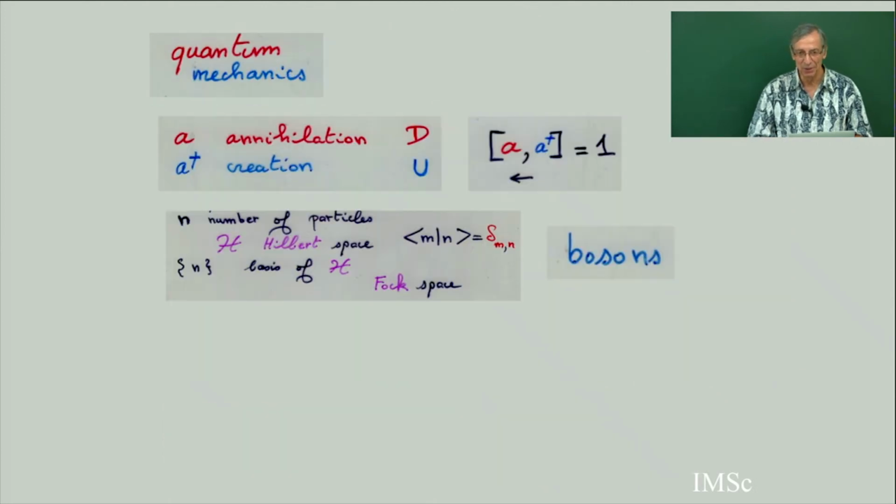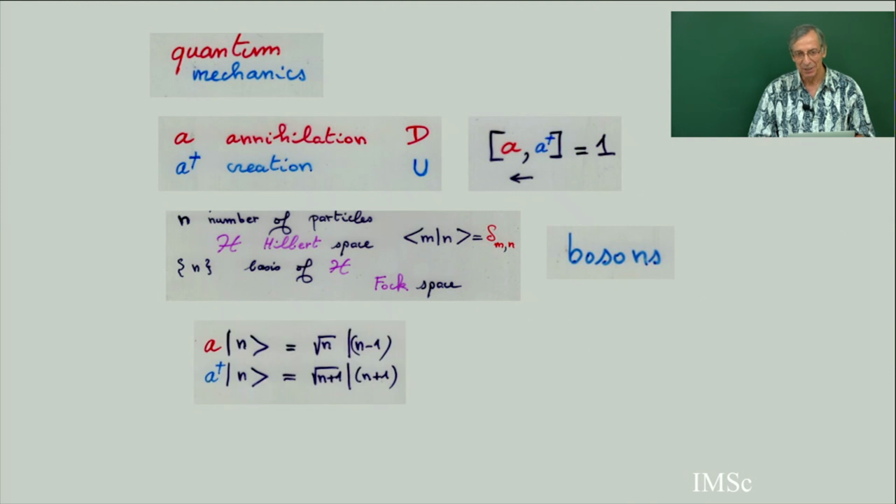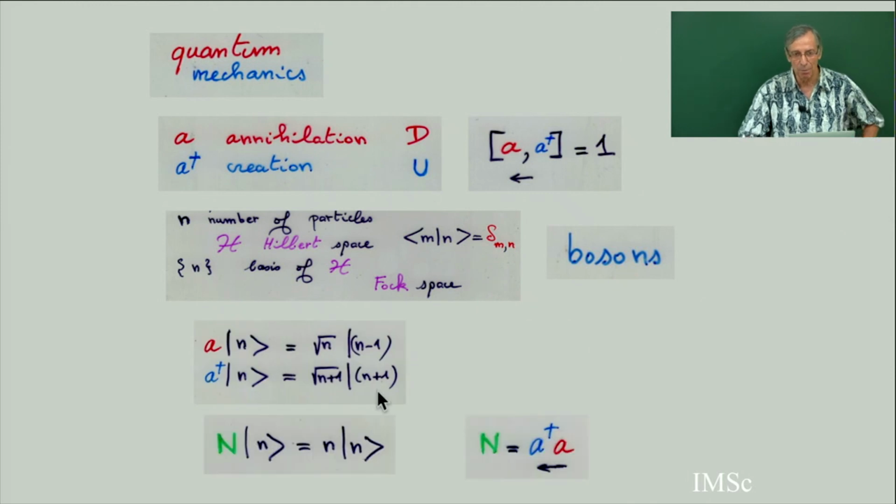So you see in quantum mechanics, what is good is that there is one more operator. So operator n, usually, n is this product of two operators. You delete a particle and you create one. I read the operator from right to left.